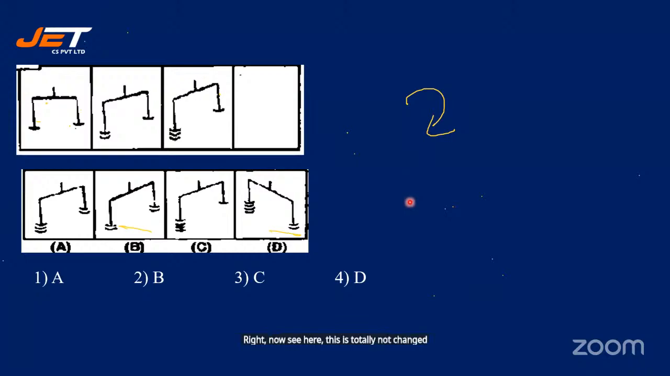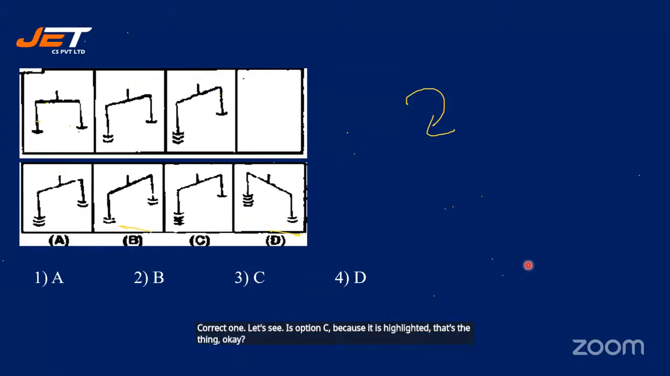Little by little, we are changing this. Okay. So, what is the difference between the first and the second? The second has one more. Third has one more. So, three. So, the fourth one should have how much? Here, three means next should be four. So, I think option B would be the correct one. Let's see. This is option C because it is highlighted. That's the thing. Okay. All right.